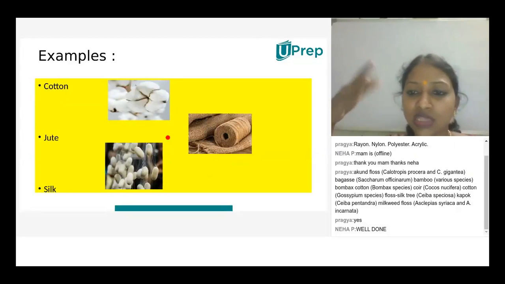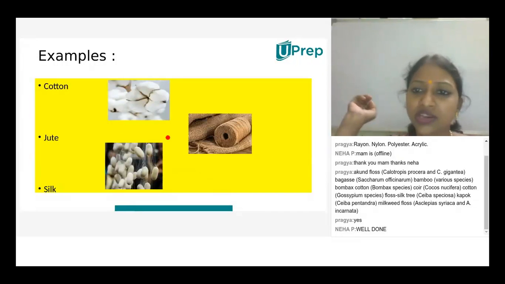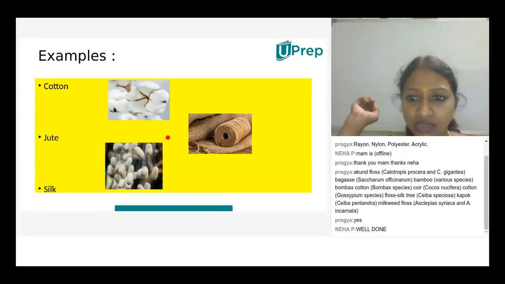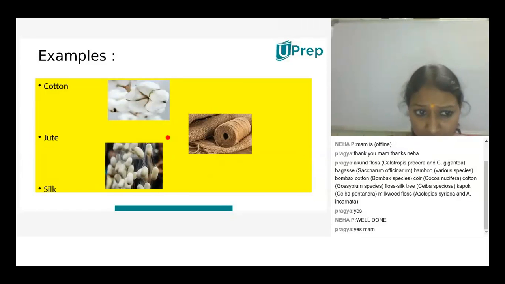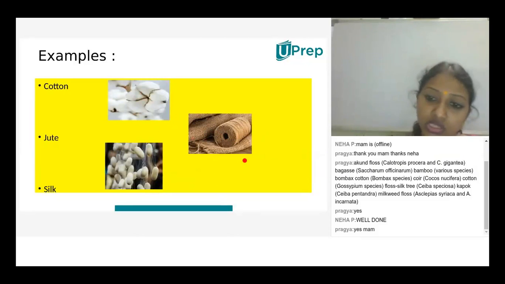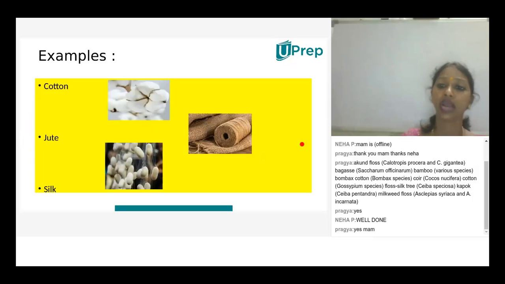Sericulture, like in the small scale industry, they are going with sericulture, and India also plays a major role, children, in yielding silk. Okay, so especially silk is much more useful in our country. Silk and bamboo, all these are plant extracts, cellulose especially. So when we go with jute, jute is also a fiber, especially used to make bags. Nowadays we are having degradable and biodegradable products.